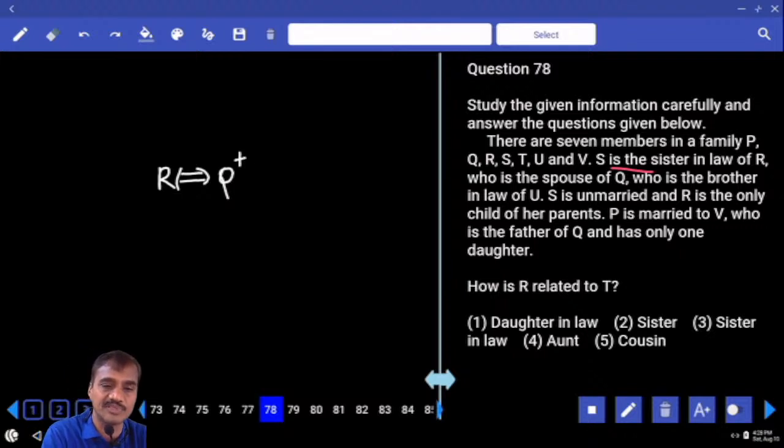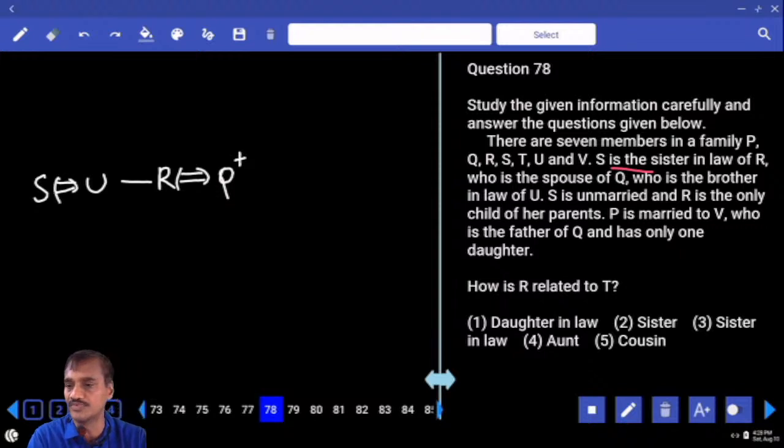Now Q is the brother-in-law of U, so where do we place U first? Then the next one, S is the sister-in-law of R. S is the sister-in-law of R, R is the spouse of Q, and Q is the brother-in-law of U. And S is unmarried.